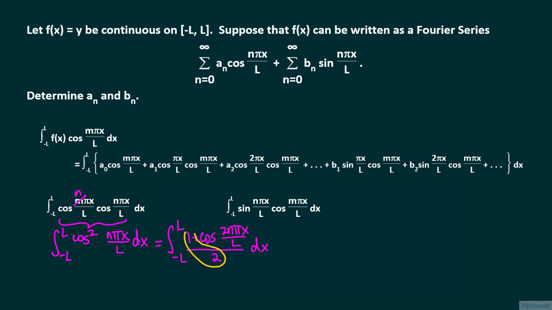The integral of 1/2 over the interval from -L to L is equal to L. An antiderivative of cosine 2 n pi x over L is equal to L over 2 n pi times sine of 2 n pi x over L. Replacing x by -L or L, we get sine of plus or minus 2 n pi, which is 0 since n is an integer.